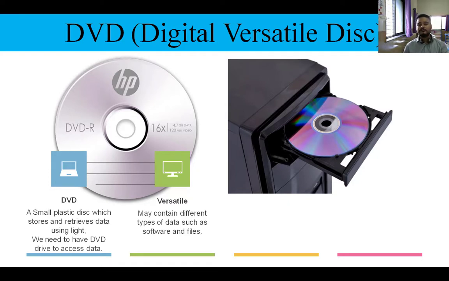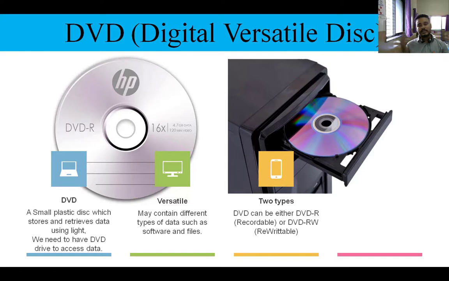Same as CD, DVD also has two types, DVD R and DVD RW. DVD recordable, DVD rewritable. Recordable means content is written once only. Once you copy data onto it, it will not be changed. But with rewritable, you can copy, then you can delete it and write the content again and again.